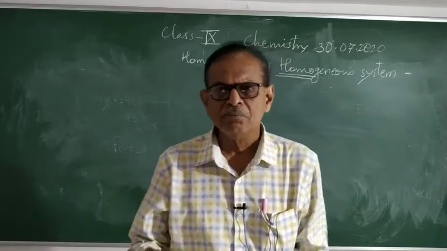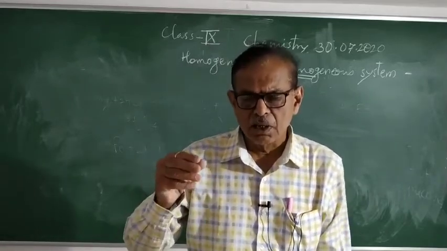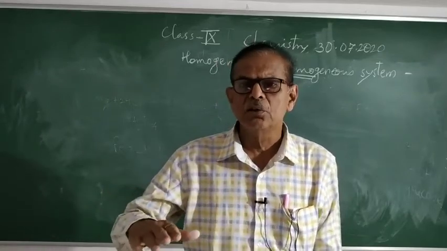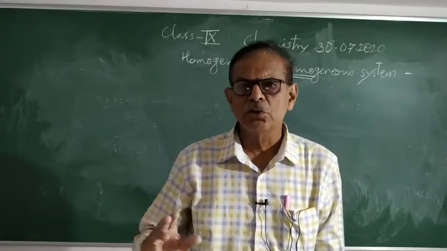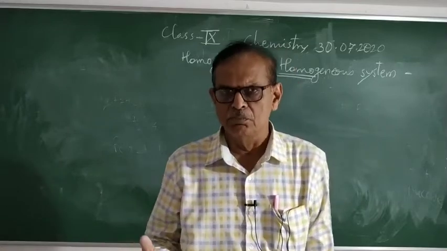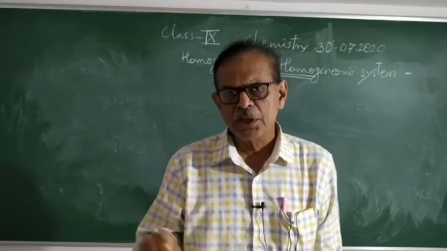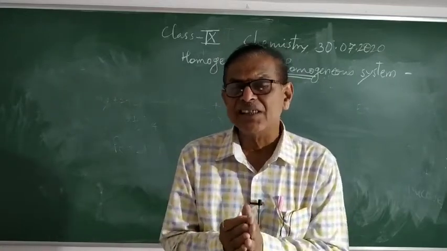For example, what is dispersed phase? The solute particle, or solute, is the dispersed phase, and the solvent molecule which is taken in large quantity is the dispersion medium. So in case of colloidal system, which is heterogeneous, the two phases are distinctly seen.